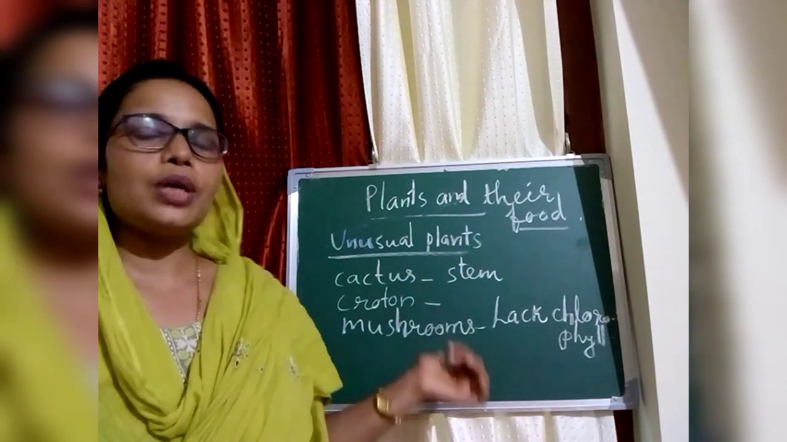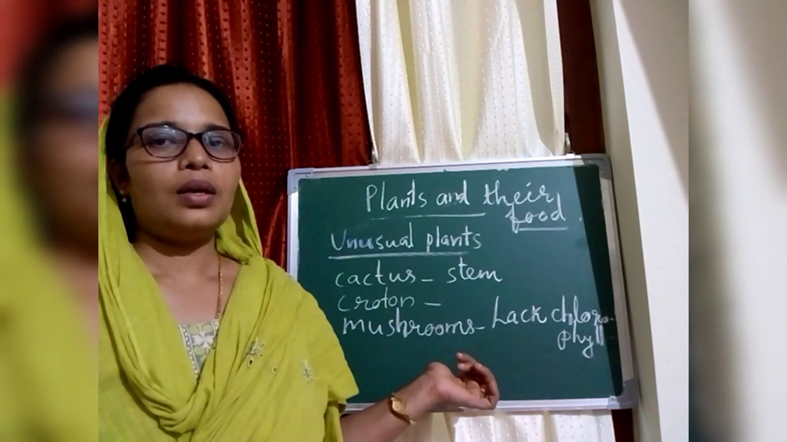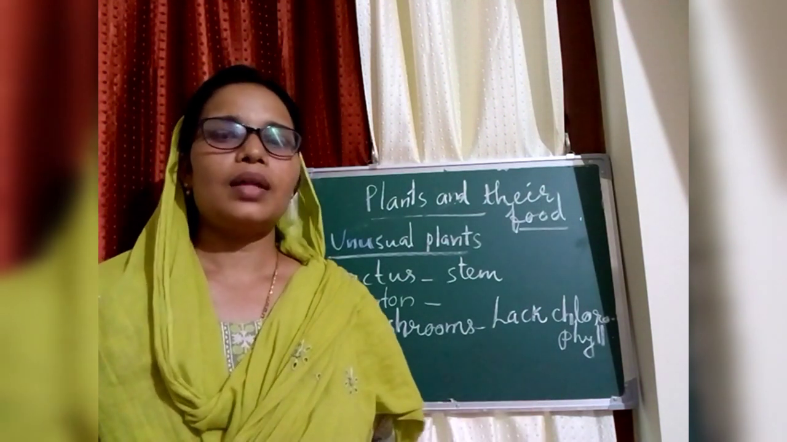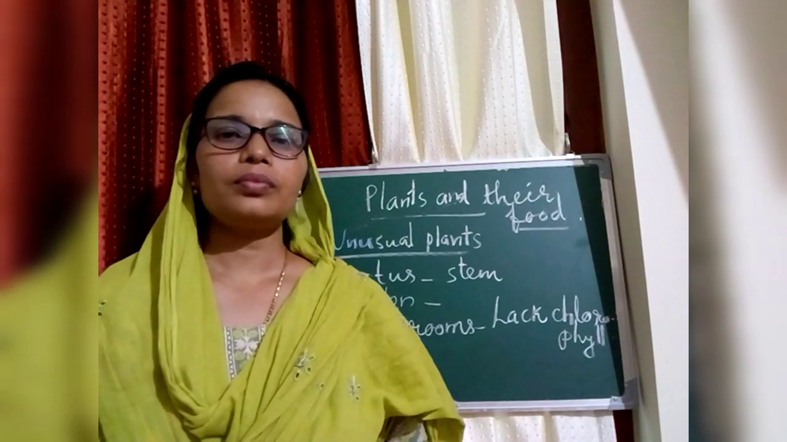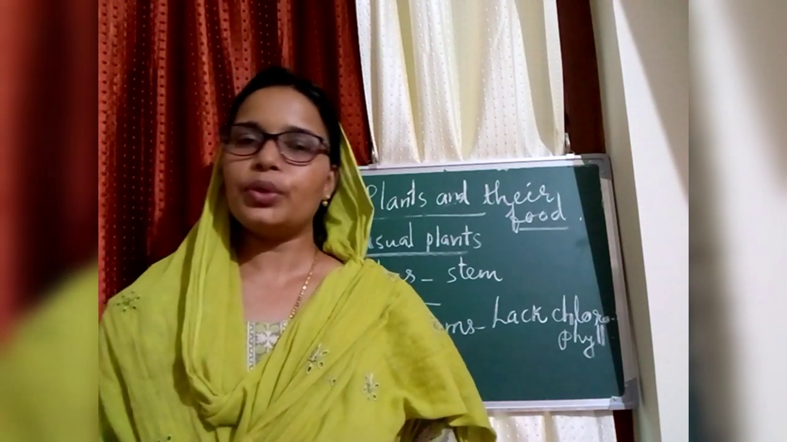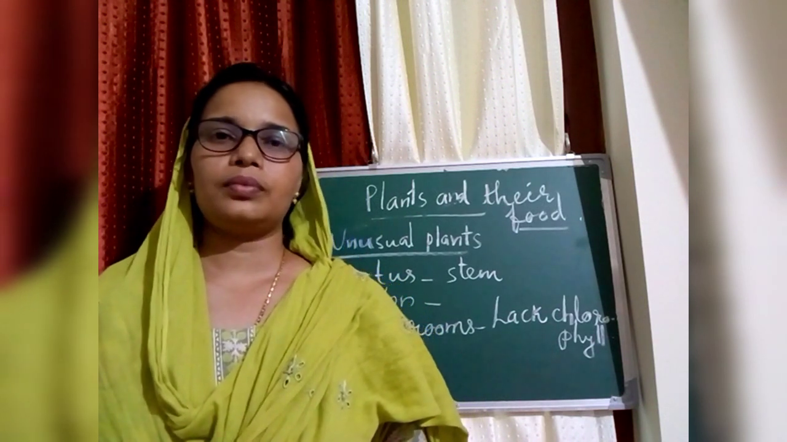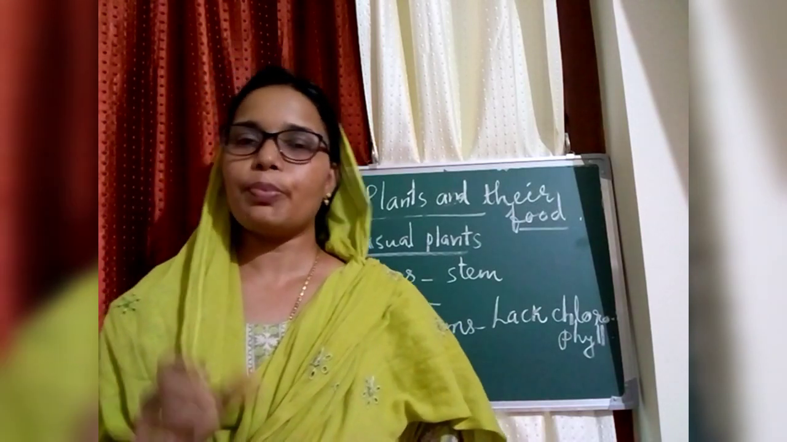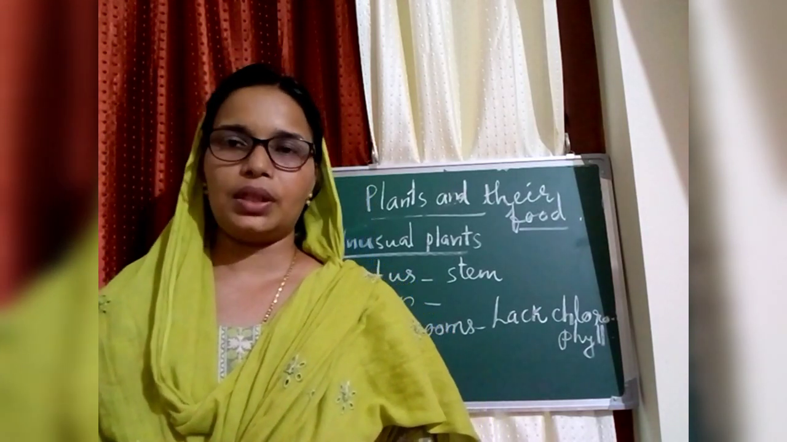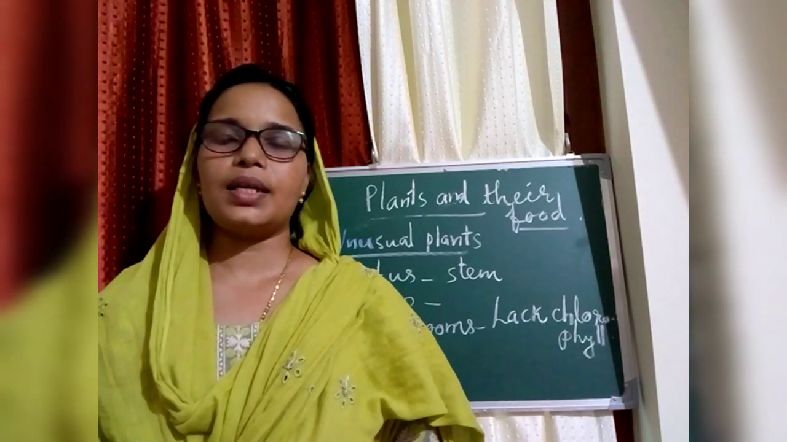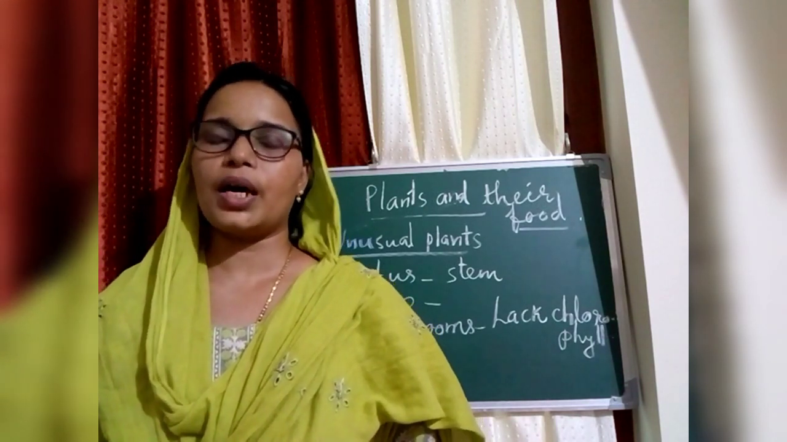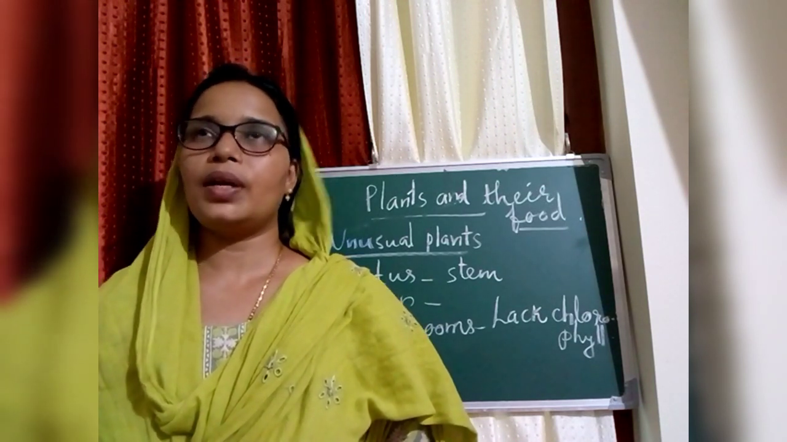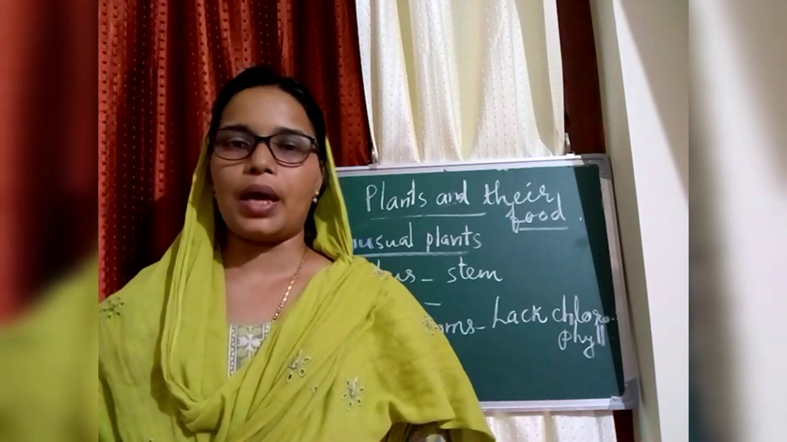So these are some unusual plants. You can search some other unusual plants. There are so many plants. They have some exceptional cases. So we can conclude the lesson. What we studied? We studied which part of the plant is the kitchen of a plant? Leaves. And we studied in detail the parts of a leaf and how they are useful for a plant, and we discussed some unusual plants also.